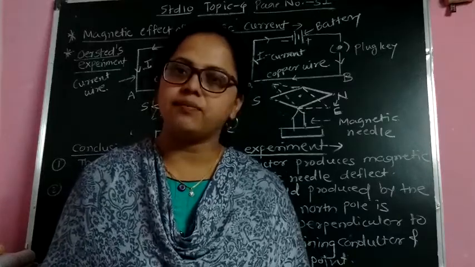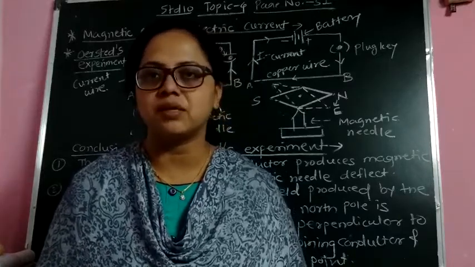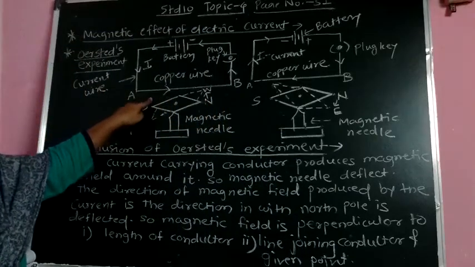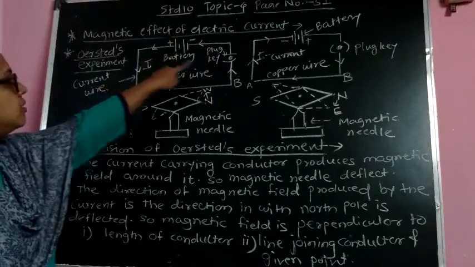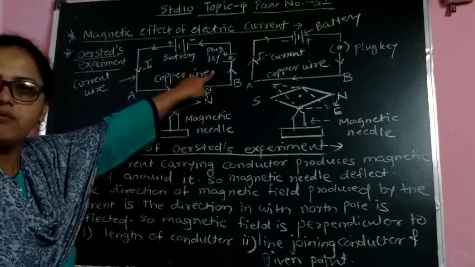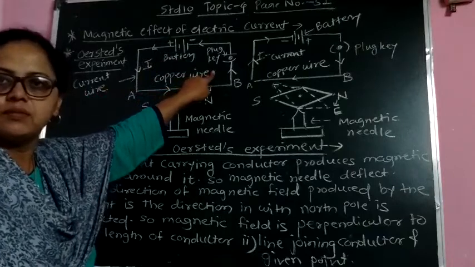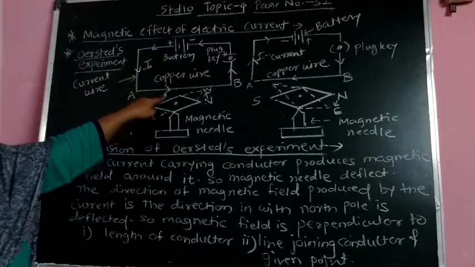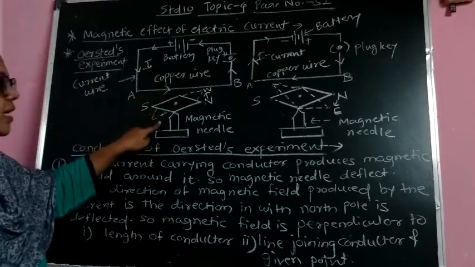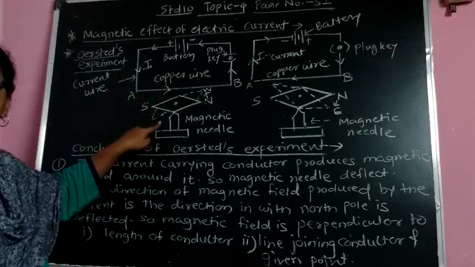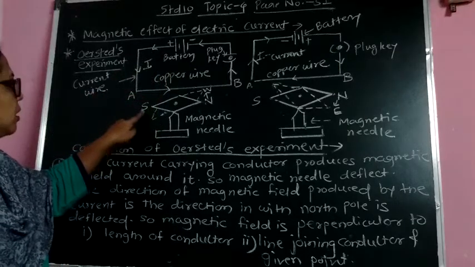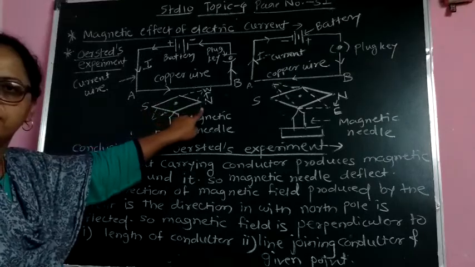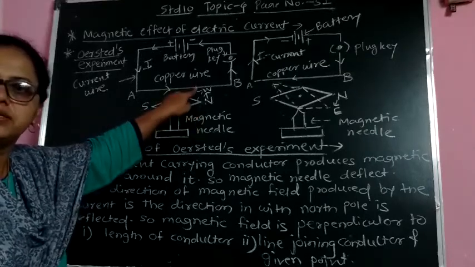So you can see on page number 51 one experiment is given. You can see here, this is a copper wire. It is connected to the battery. This is a plug key. So when we close the plug key, then what will happen? Current will flow from the battery to the copper wire. A magnetic needle is placed near this circuit. This is the magnetic needle. It consists of two poles, South pole and North pole, and it is placed near the circuit.